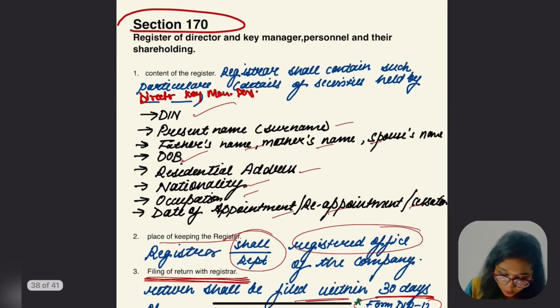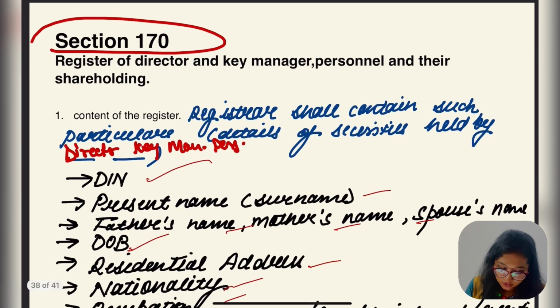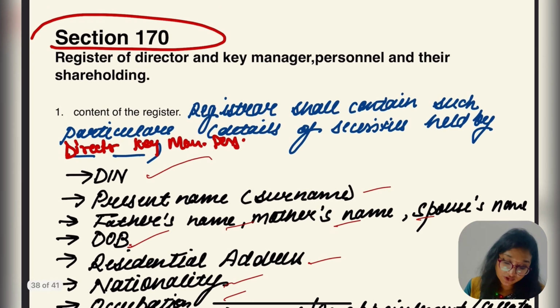Now what were the last 3 topics? 171 was the register of directors and key managerial person and their shareholding, and what was the content inside it, where is the register kept? In the registered office of the company. The company has to inform of changes, meaning when appointment of director or key managerial person is done. In that case, within 30 days the intimation is to be sent by the company to the registrar in form number DIR 12.